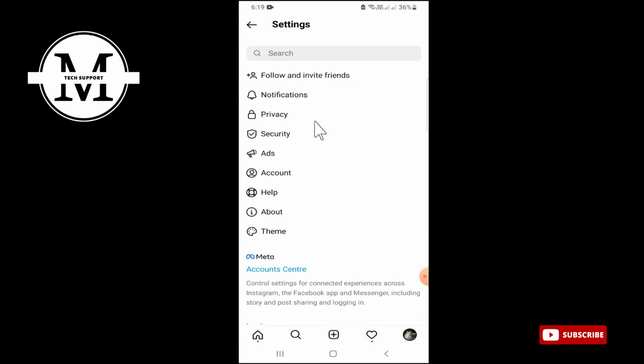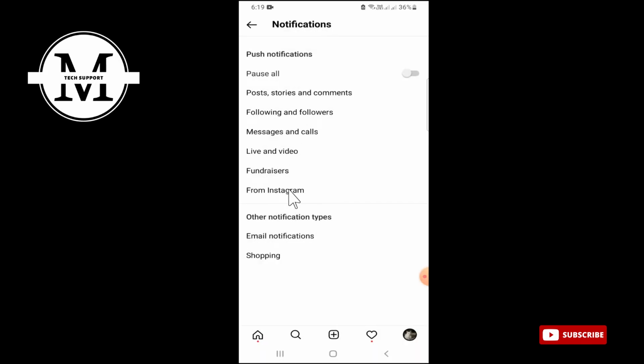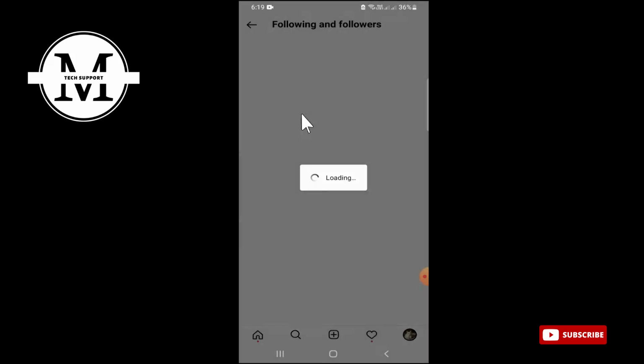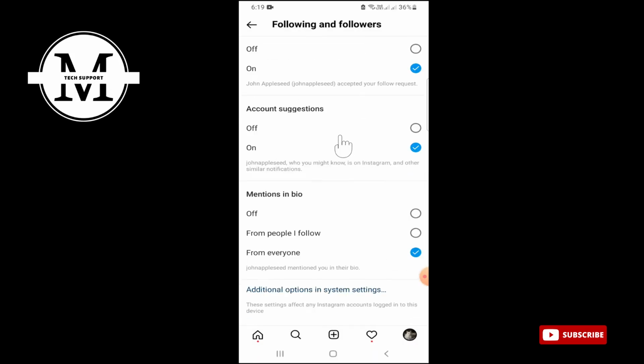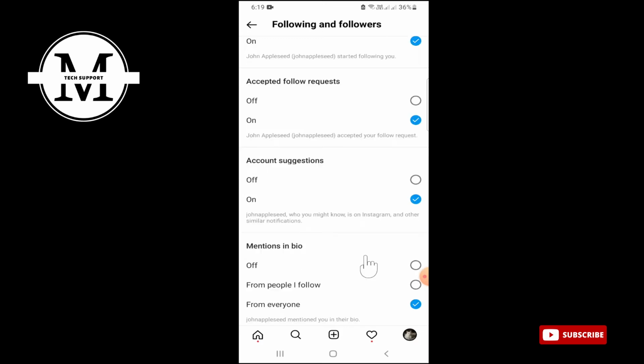When you go into the settings, you have a bell-type icon and the notifications option. When you open it, you will see the option of following and followers. When you open this, you have to turn all your notifications on. New followers, off or on, you will turn it on. Accept follow request, you will turn it on. Similarly, you will turn all your notifications on